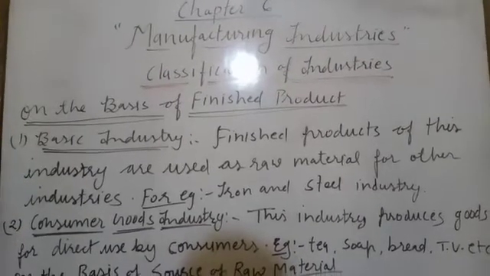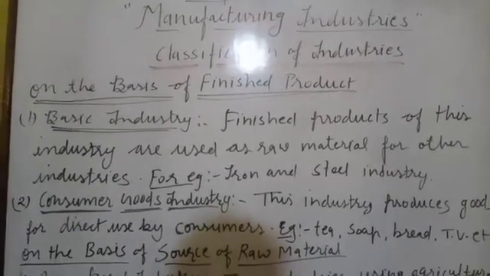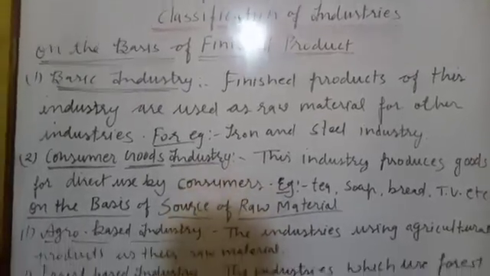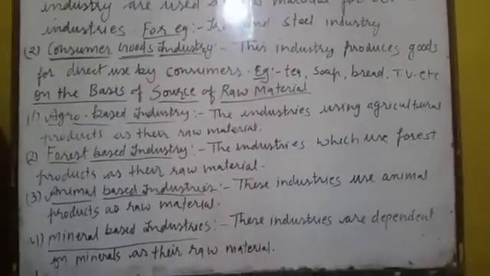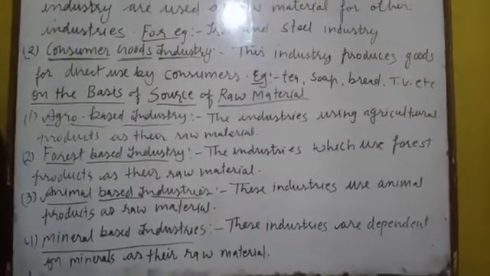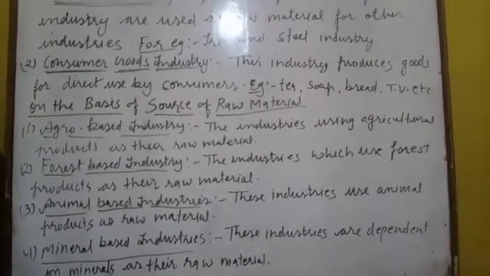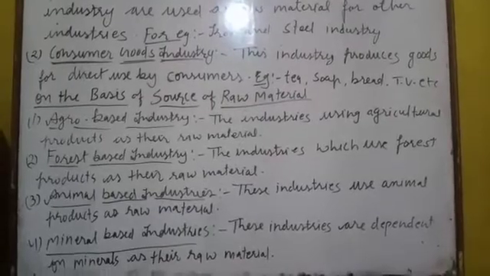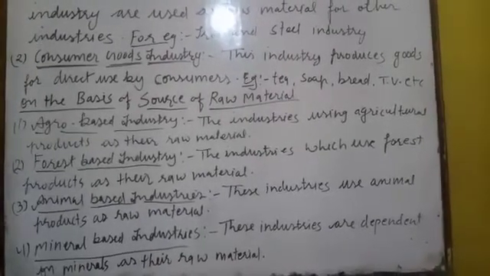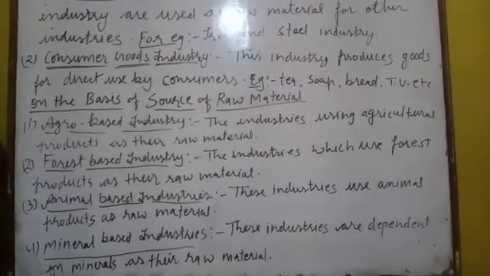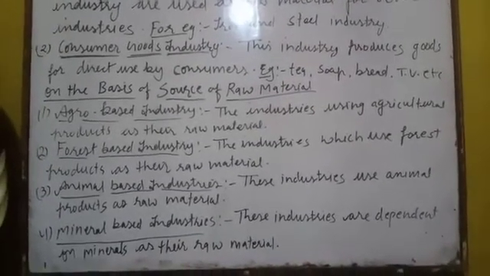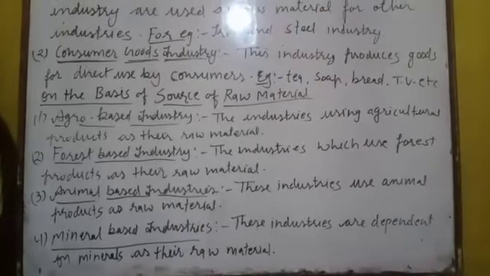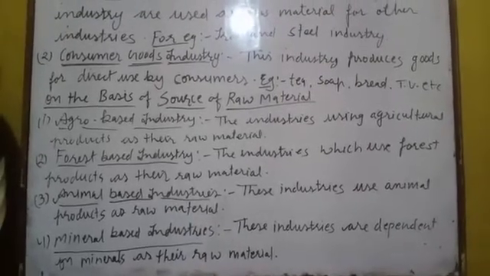Next is classification of industry on the basis of source of raw material, meaning what type of raw material is used by the different industries. These industries are grouped into four categories: agro-based industry, forest-based industry, animal-based industry, and mineral-based industries. First, agro-based industry.